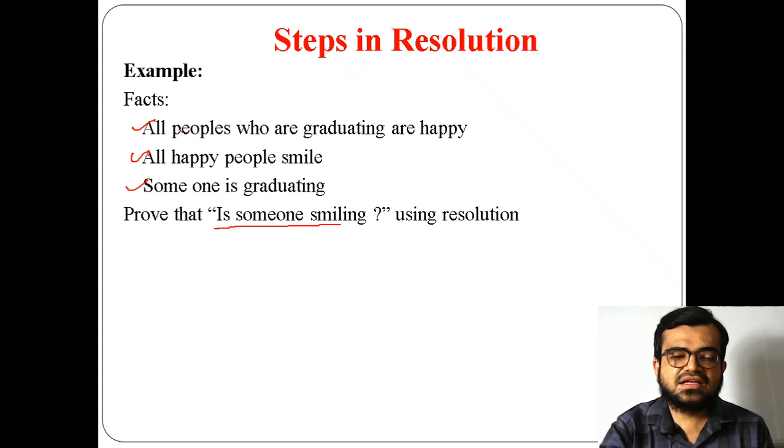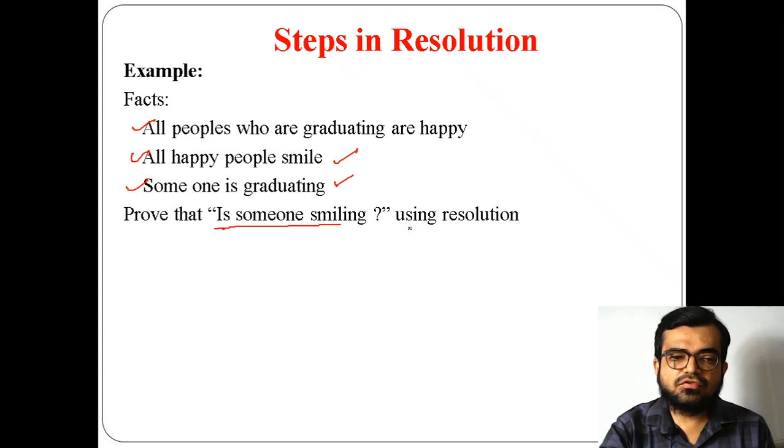What are the facts? The first fact: all people who are graduating are happy. This is one kind of knowledge. The second fact: all happy people smile. And the third fact: someone is graduating. Now using these 3 facts, we have to prove that someone is smiling.